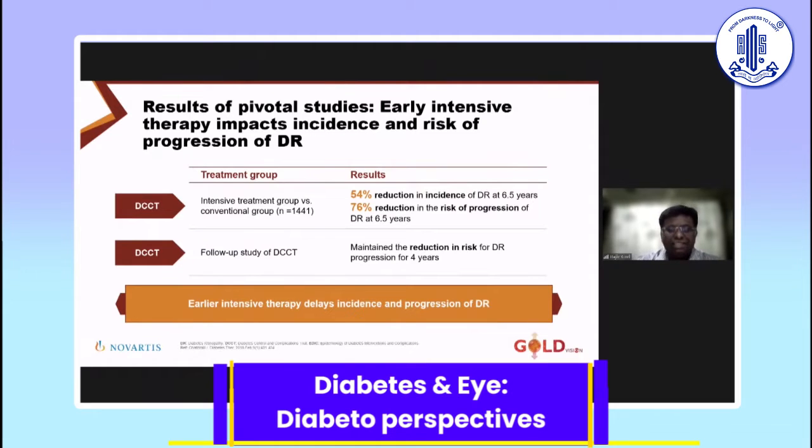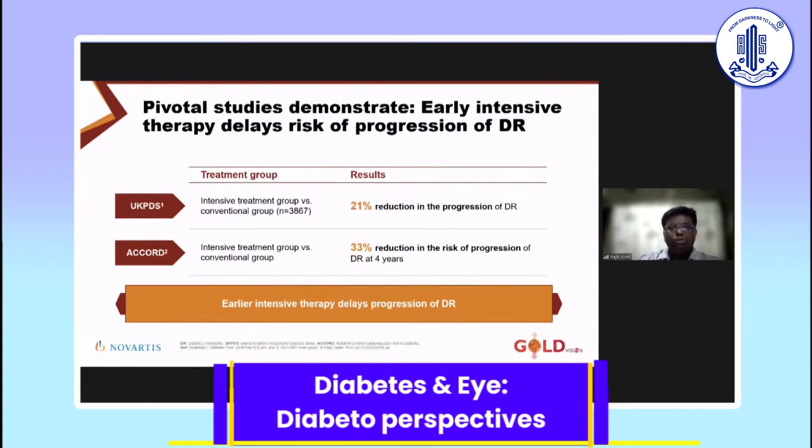So early intensive therapy, which the majority of us miss in type 1 and type 2 or any kind of diabetes, actually gives better chances of reducing the incidence and progression of DR. If you look at type 2 diabetes, the UKPDS, a large prospective study, told us about a 21% reduction in the progression of DR. In ACCORD, the intensive arm was prematurely terminated purely because there were increased deaths when we went very aggressive, like cowboys.